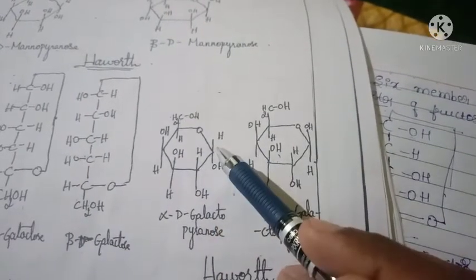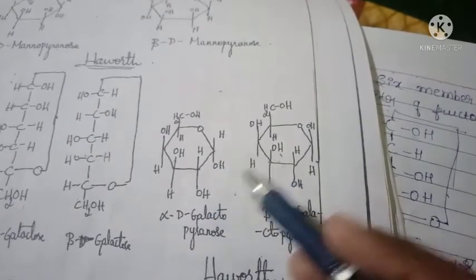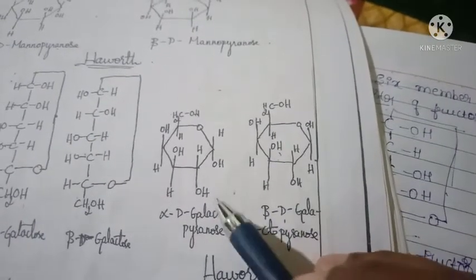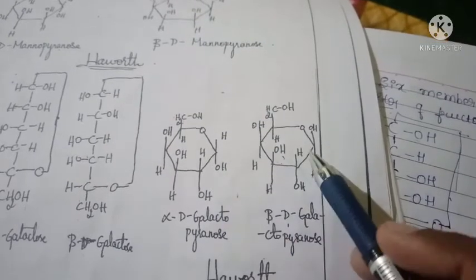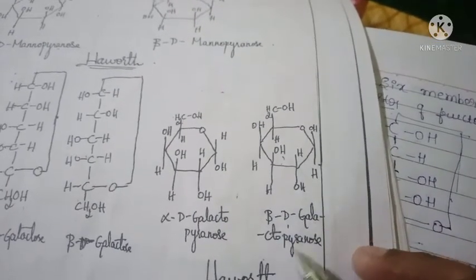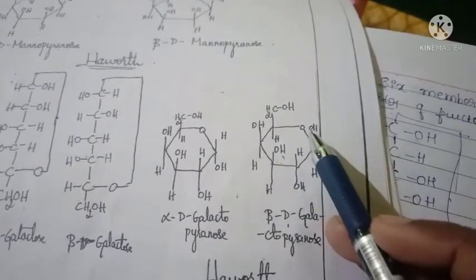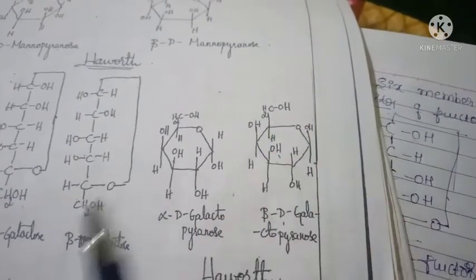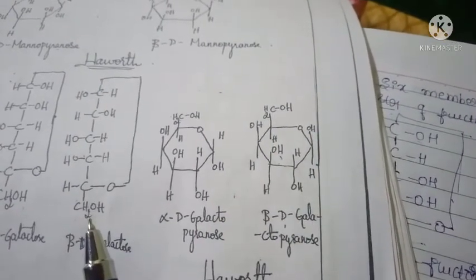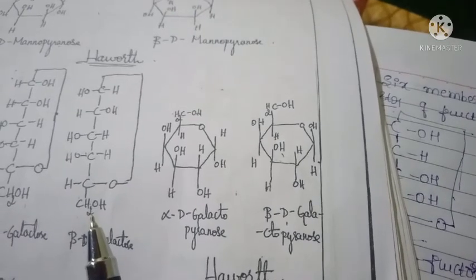Okay, this is alpha D galactopyranose because OH is present below the plane. This is beta D galactopyranose because the OH group is present above the plane. This is all about the structures of galactose and mannose.